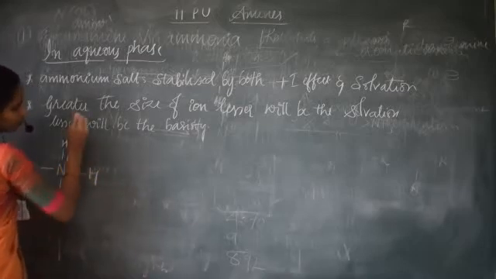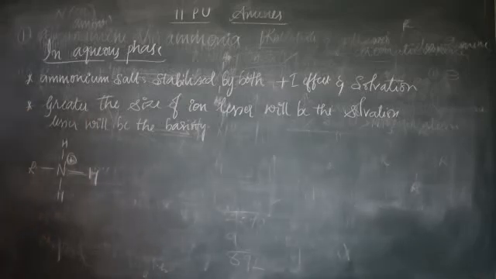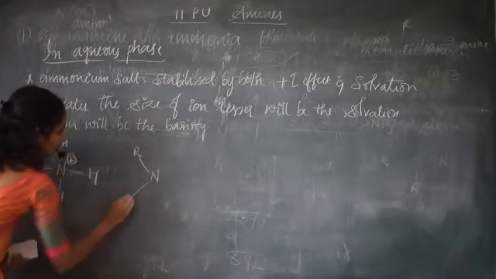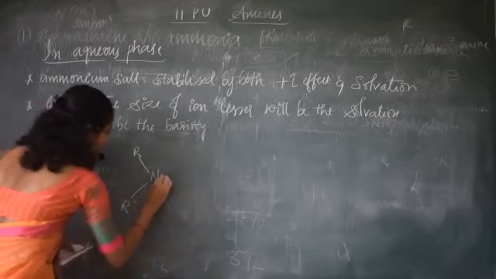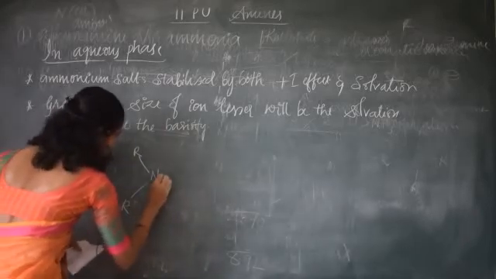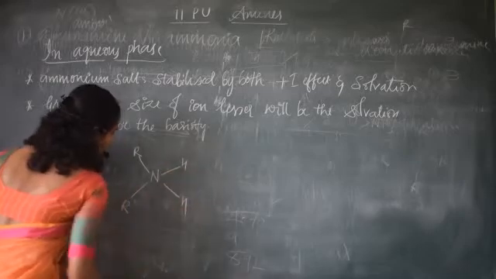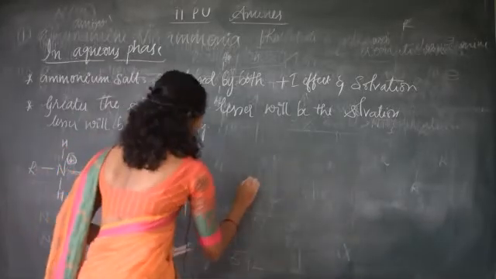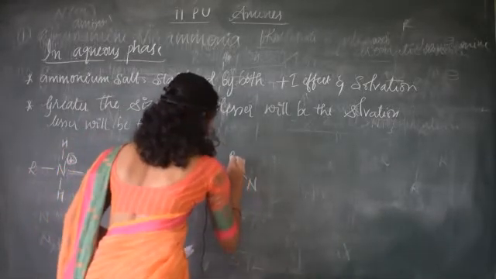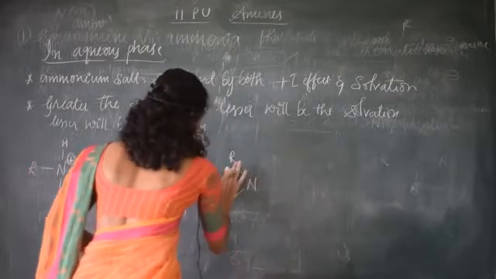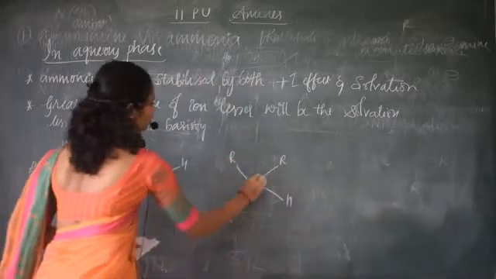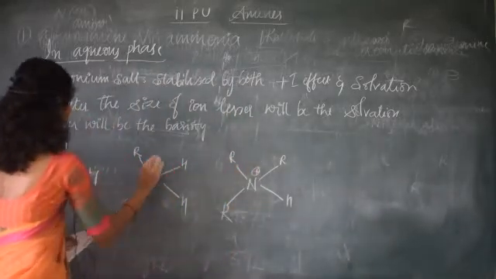I have already written this in the gaseous state. And if we take secondary, two alkyl groups will be there, and here it is attached to a hydrogen atom. And in the case of tertiary, R and one more R group and one hydrogen, and it is a cation.